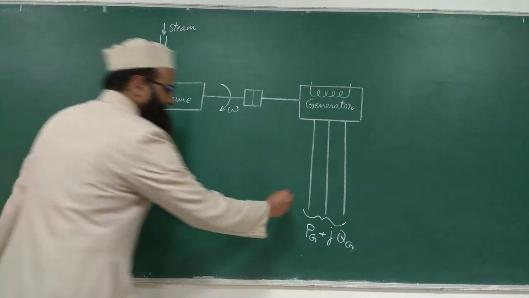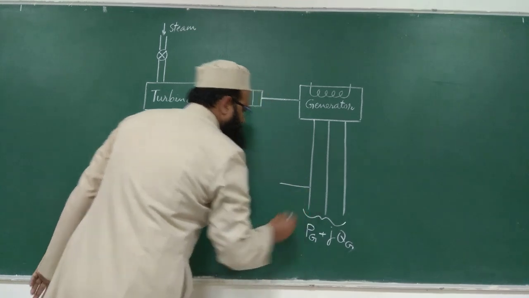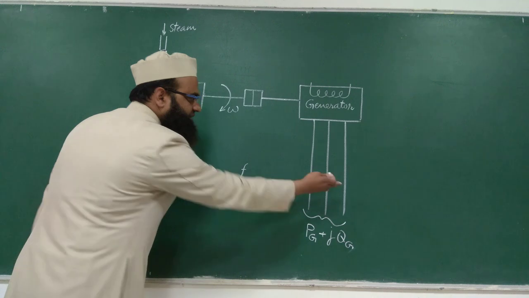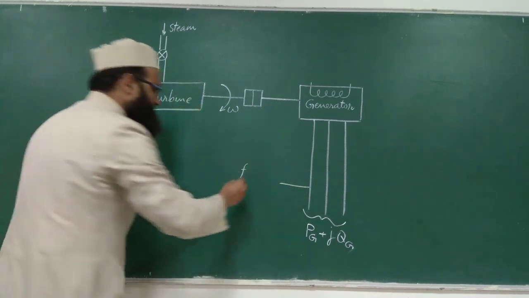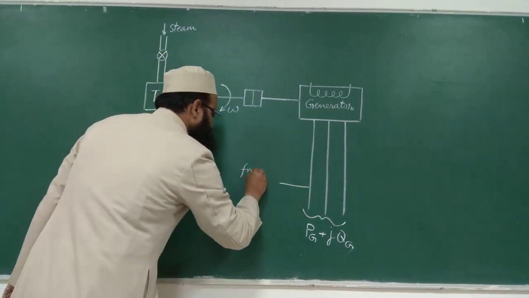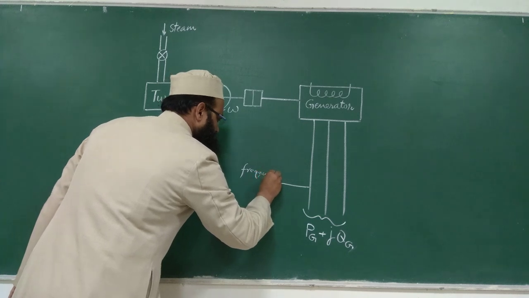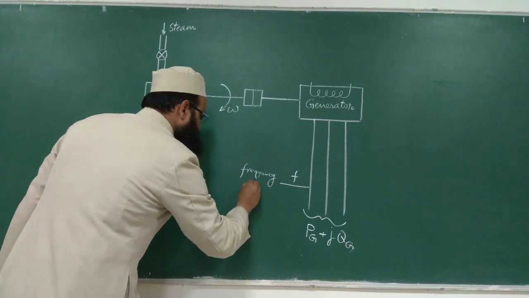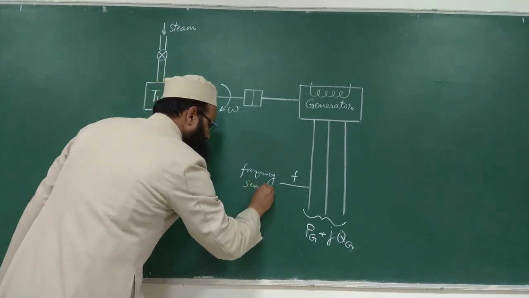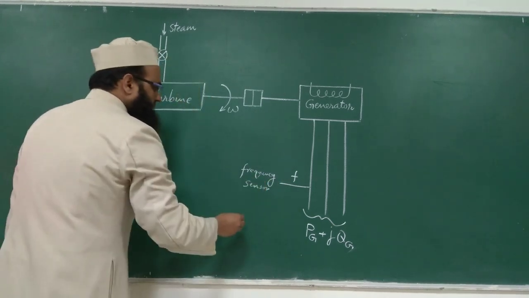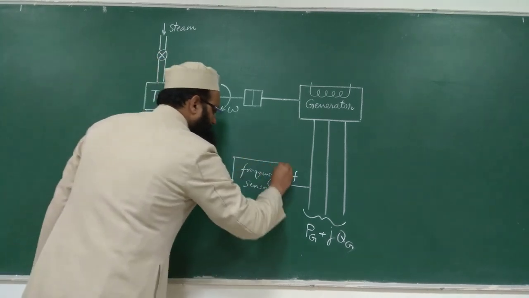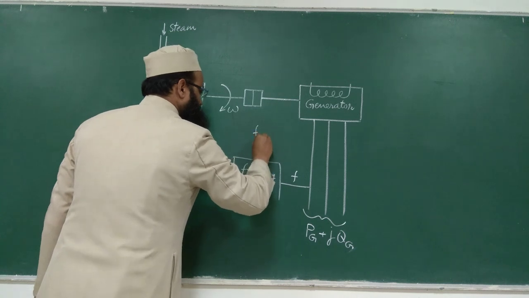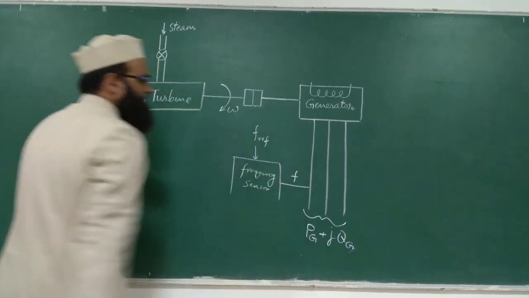So here we have a frequency sensor which senses the frequency F of the generated output power, right? And just provide here the reference frequency, F ref.